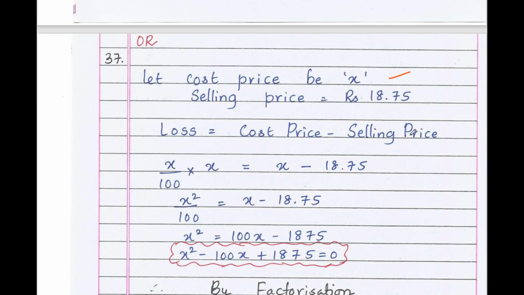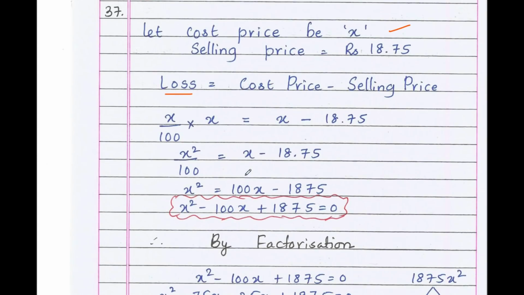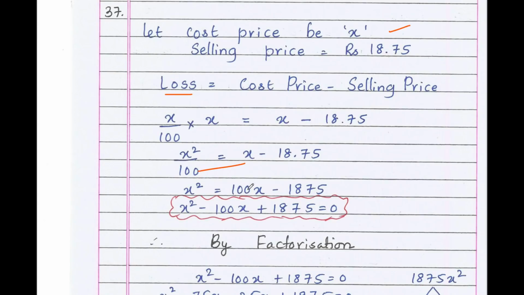We know that loss equals cost price minus selling price. How to calculate loss? Loss is expressed in terms of cost price, that is x by 100 into x equals cost price minus selling price. So loss is x by 100 into x, x square by 100 equals x minus 18.75. Now cross multiply, x square equals 100 into x, 100x, minus 100 into 18.75, we get 1875.